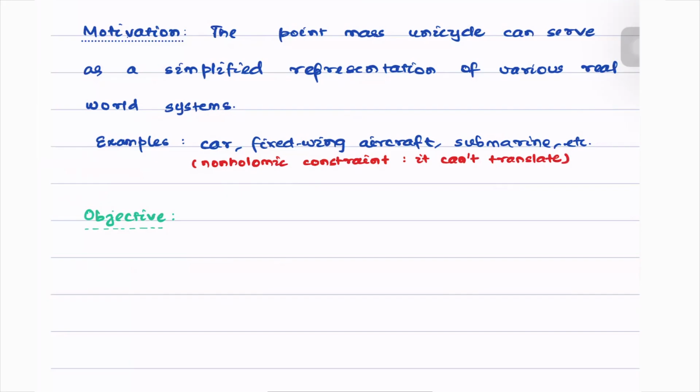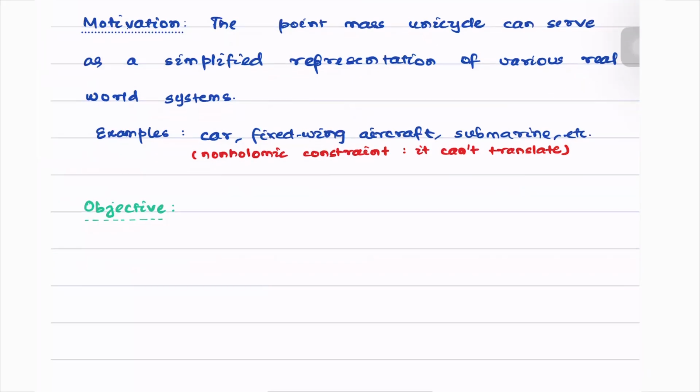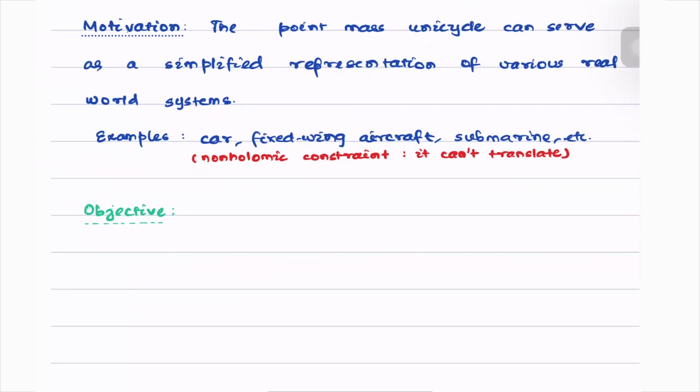So any kind of a vehicle which cannot translate laterally and has a forward speed and can also turn left or right, they can be represented using a unicycle model. So we'll now assume that our agents are simply robots which are represented using the unicycle system.